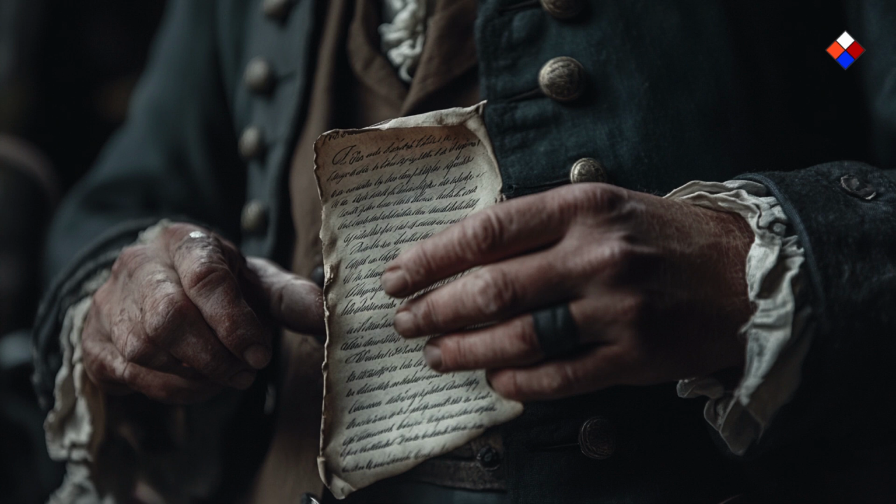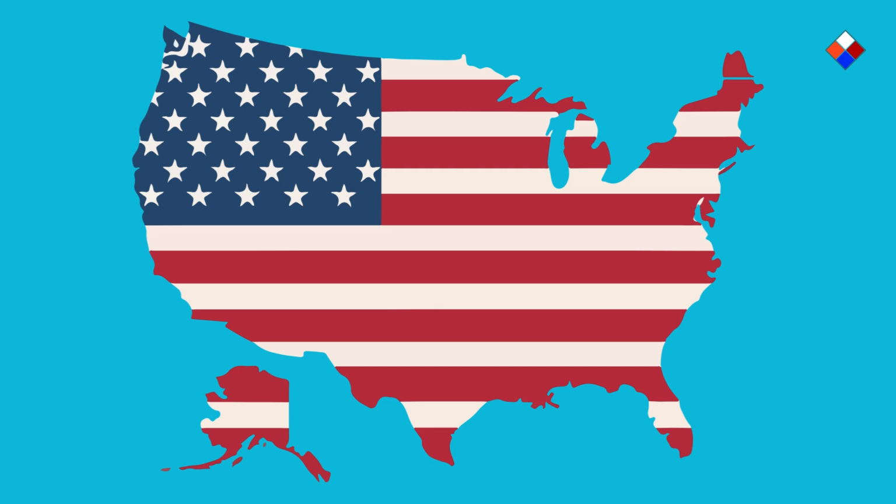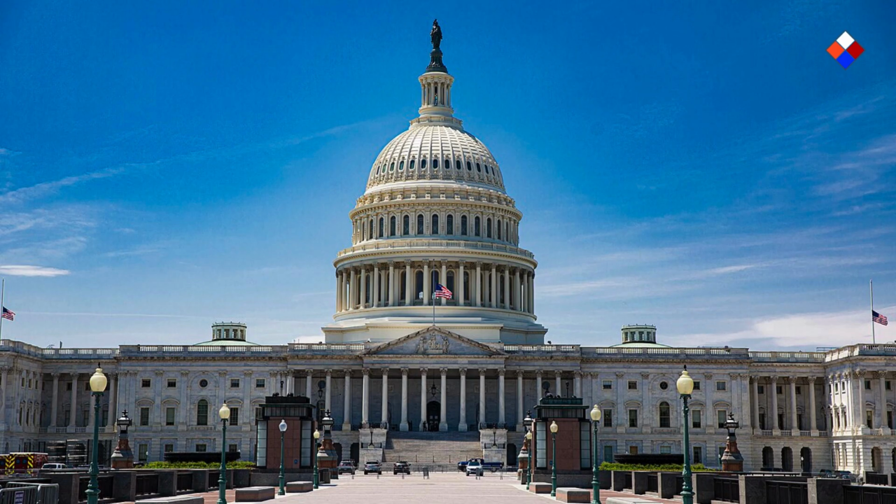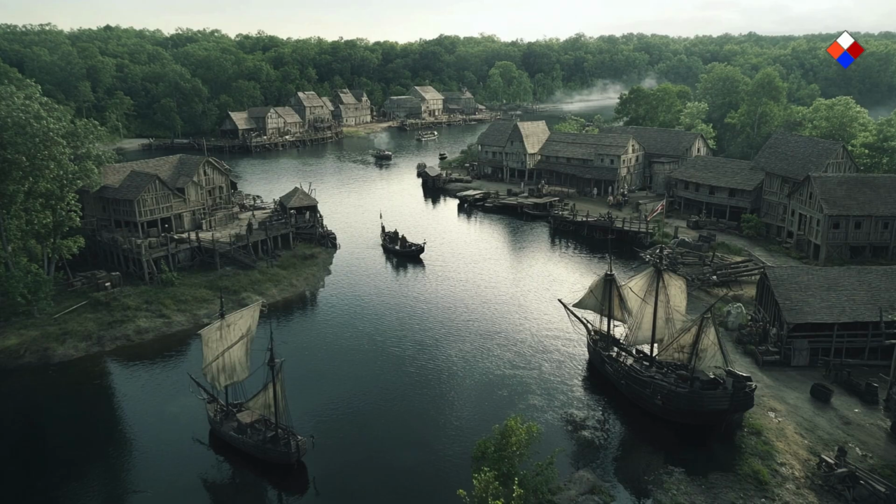Over time, the United States became a global economic and political power. Today, the United States is a country consisting of 50 states inhabited by over 330 million people. It is one of the most influential countries in the world, playing a key role in global politics and the economy. All this began with the bold decision of 13 colonies that decided to fight for their independence over 200 years ago.